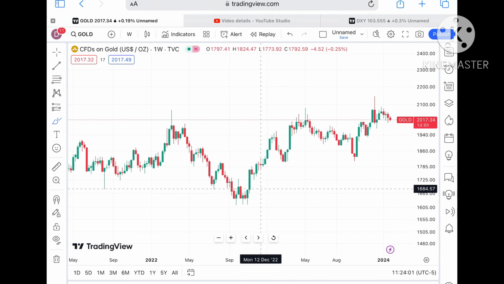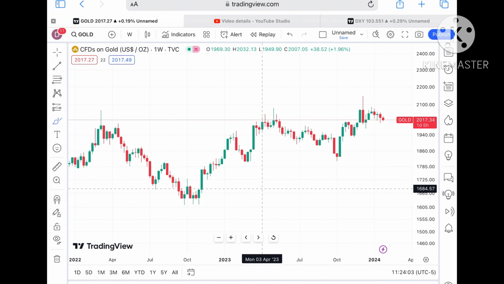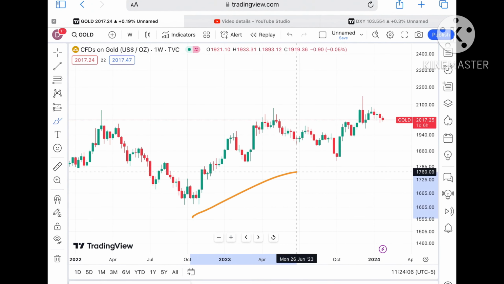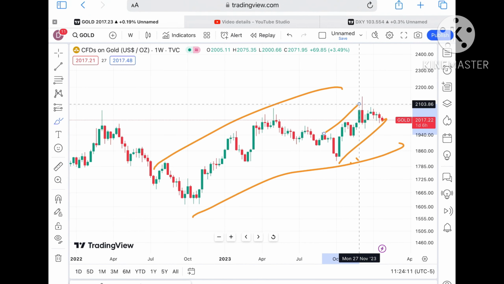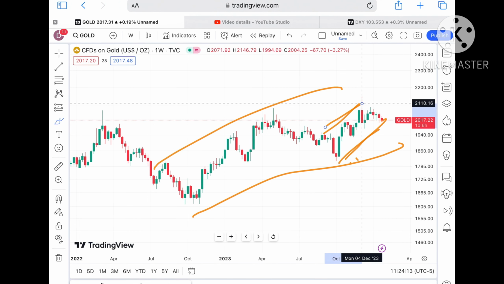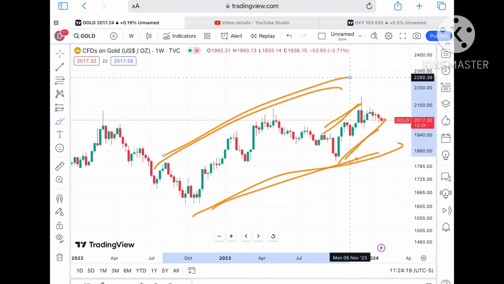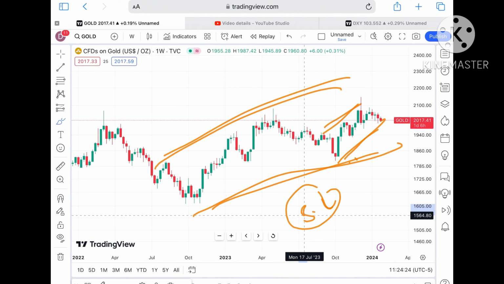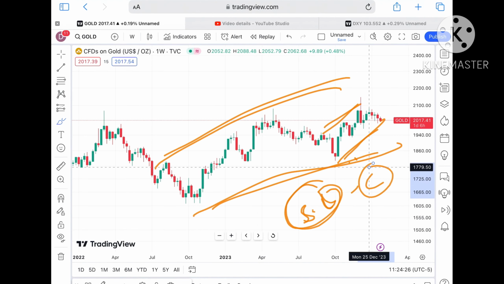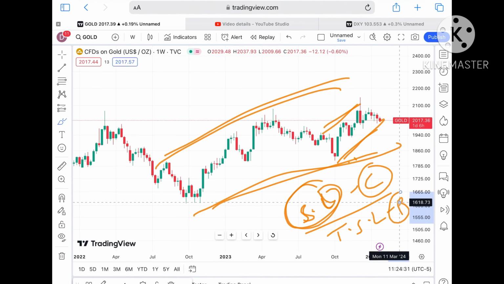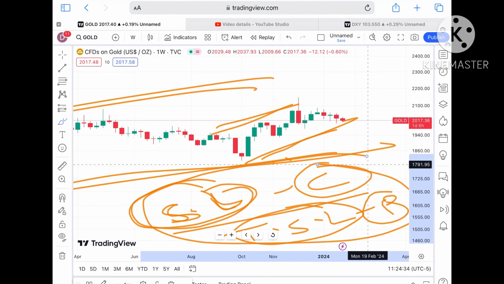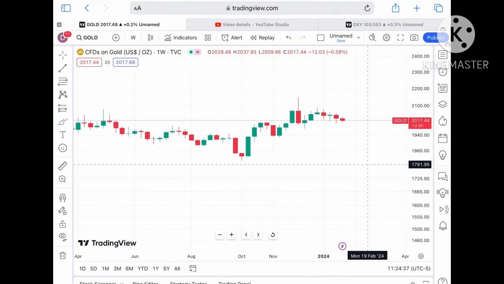If the price falls below a level of 1954, you have to keep in mind that the market is always uncertain. If you are thinking that the overall trend is upside, and looking at it from this particular view, we can see there is a continuous upside. So chances can be high that it forms a swing. If you are thinking the market will go this way but it does not, you have to put your SL so that you save your capital if the market doesn't go the way you want. And when you are in profit, always try to trail your profit so that your capital can be saved. These are the two things you have to do.